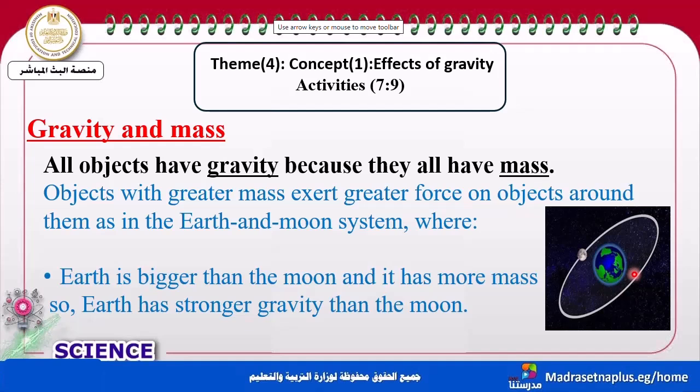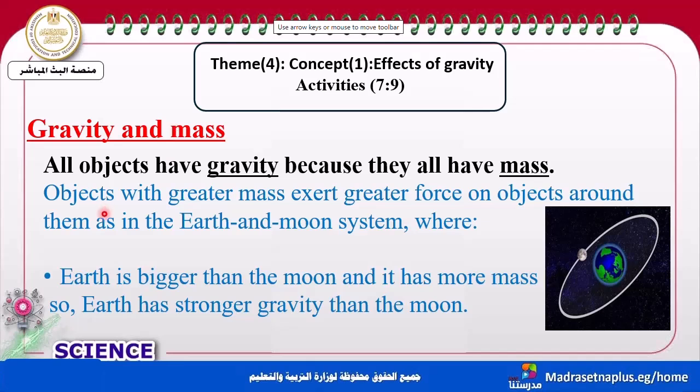Now, let's start with the first one, which is gravity and mass. What is the relation between gravity and mass? Okay, my dear students, let's see. All objects or all matter have mass, so they must have gravity. Take care of this point. All objects which have mass also have gravity.